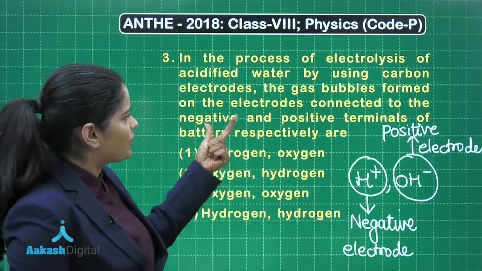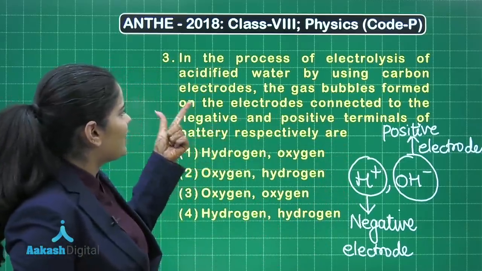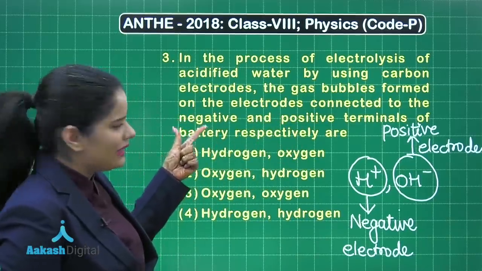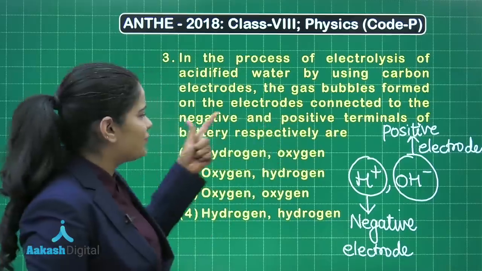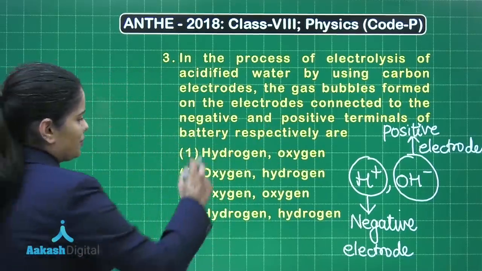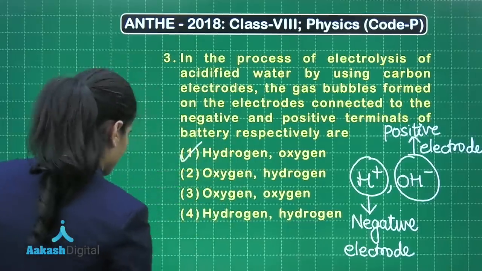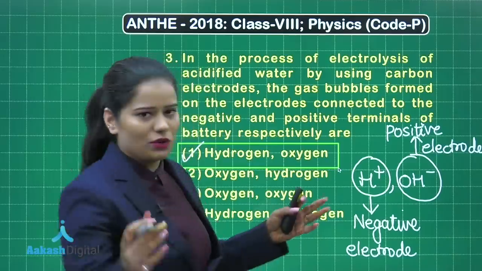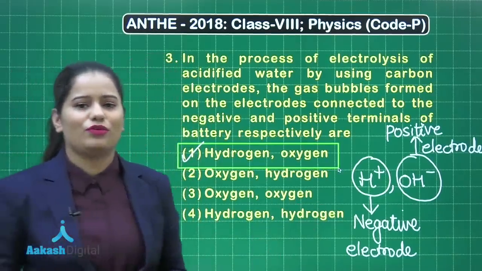So as per this question, if I just read this line again, that on the electrodes connected to the negative terminal, hydrogen will be released, and connected to the positive terminal, oxygen will be released. So which option is the correct option? That is option number 1. Let's just put it into the box as well. I hope this question is also quite clear to you. Now let's quickly move on to the next one.